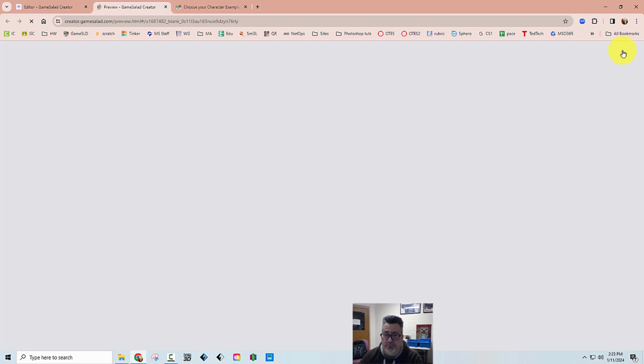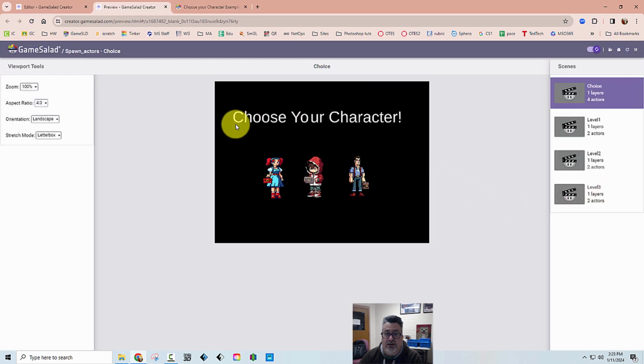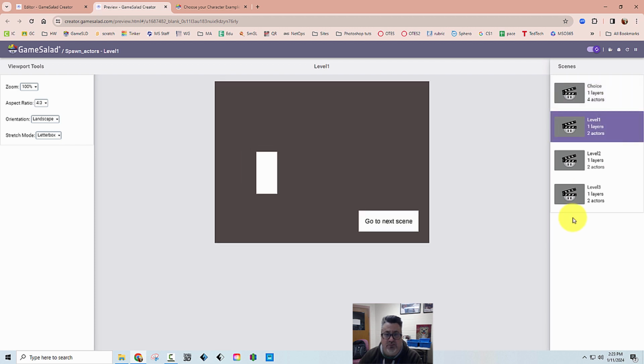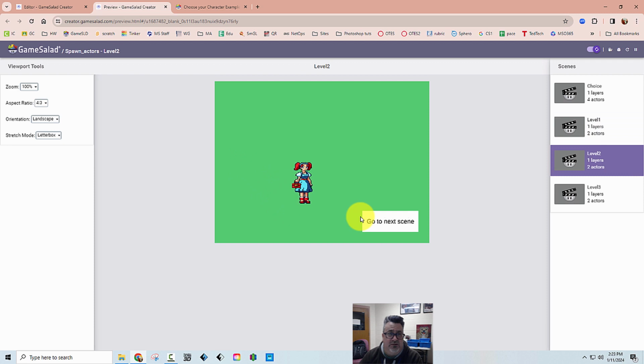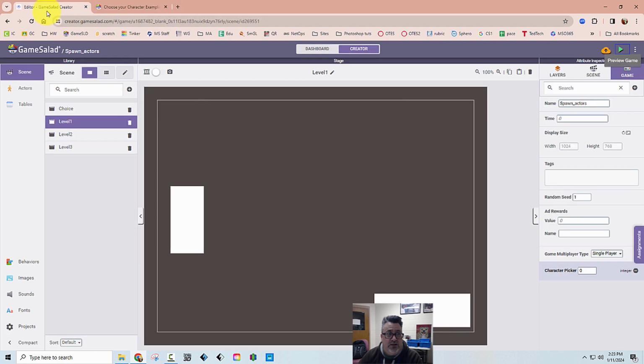If I preview the game, and I'm not going to click on a character, I'm just going to go to level 1. Notice on level 1, it's this white rectangle that's moving around. But if I click on a character, now that white rectangle goes away, and it's the character that I chose to play the game. So I'm going to go kind of quickly here and tell you what you need to do, and then you can meet with me if you need to as you go on.